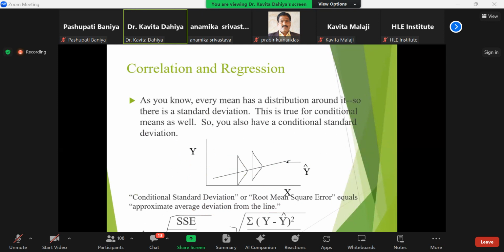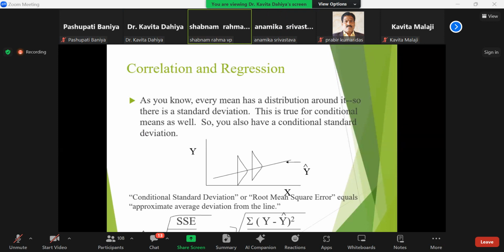As you know, every mean has a distribution around it, so a standard deviation is also included in the regression. This is true for the conditional mean as well. So you also have a conditional standard deviation, which is represented here as the square root of SSE divided by n minus 2.